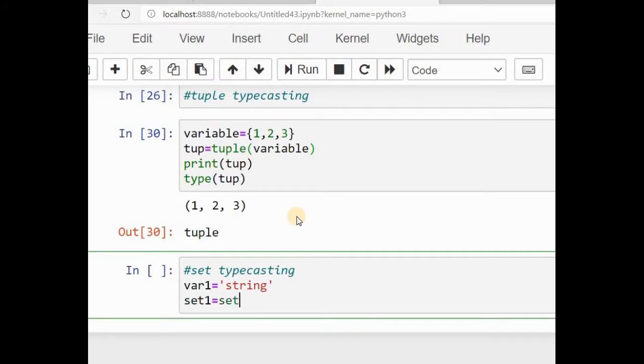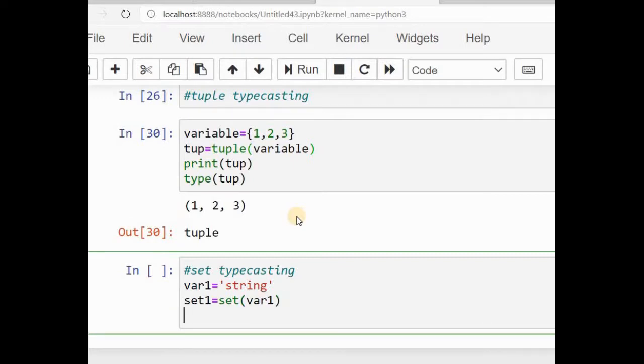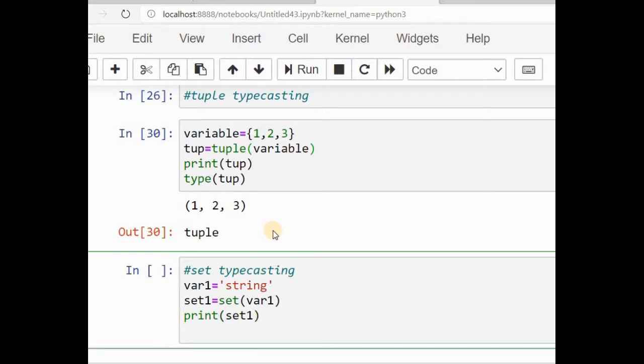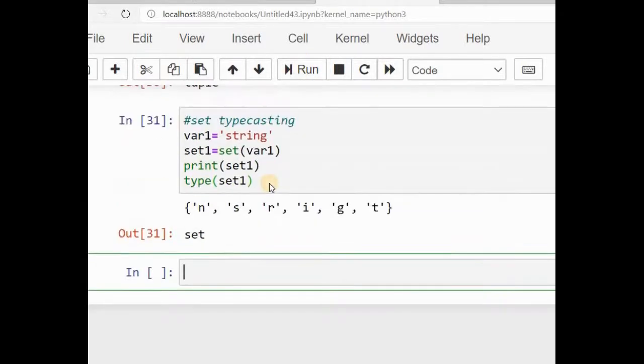The set function is used to convert the data type into set data type, and I'm going to specify variable 1 inside this parenthesis, and I'm going to print the variable set1, and I'm going to check the type using the type function on set1. Now let's run the code. See here, everything is converted to the set.